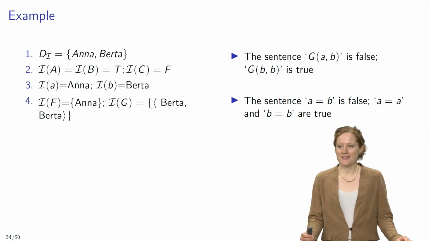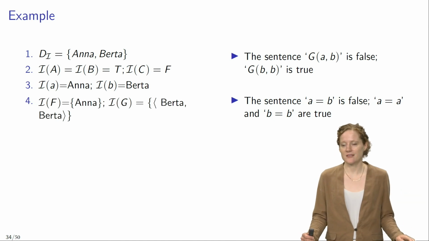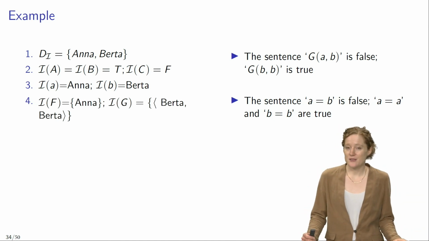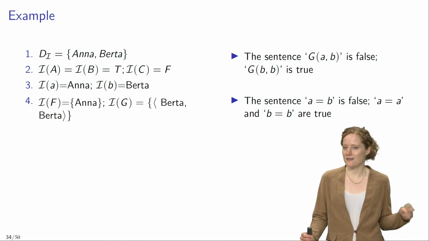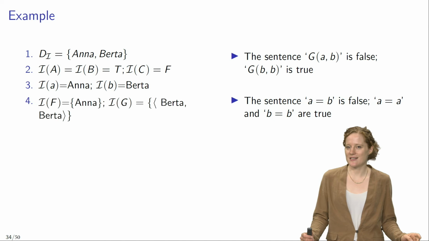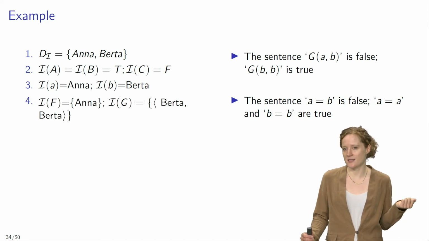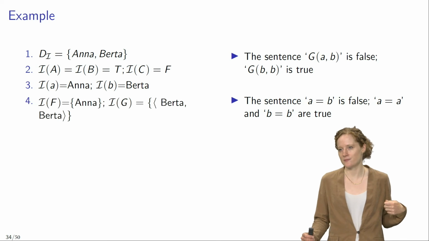Let's look at a couple examples to see how this works. So here on the left-hand side, you see an interpretation. The domain includes 2 objects, Anna and Berta. Then we have 3 sentence letters. Let's ignore them for now, they don't matter. The interpretation assigns Anna to the name A and Berta to the name B, meaning that A refers to Anna and B refers to Berta. And then our interpretation says that the predicate F applies to Anna, and the predicate G applies to the ordered pair that has Berta as first member and Berta as second member.